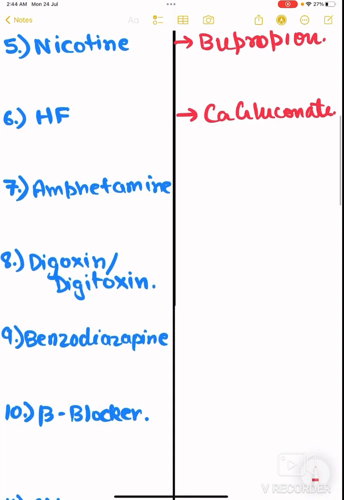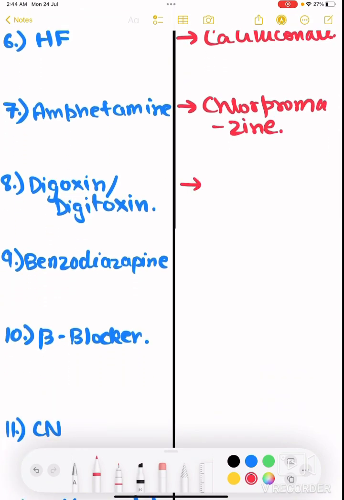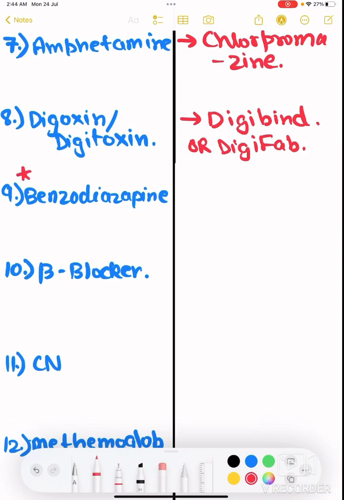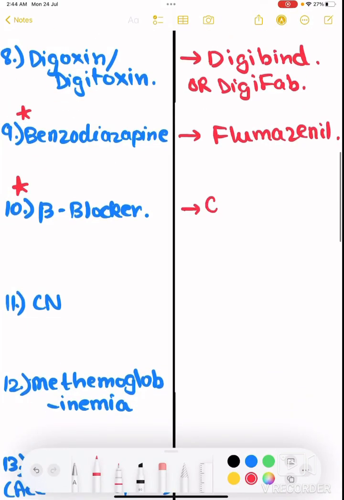Then what for amphetamines? The antidote of amphetamine is chlorpromazine. It is an antipsychotic drug. Then the antidote of digoxin and digitoxin is digibind or digifab, right? Then the most famous one, benzodiazepine. The antidote is flumazenil. Then beta blocker, another important one, it is glucagon.